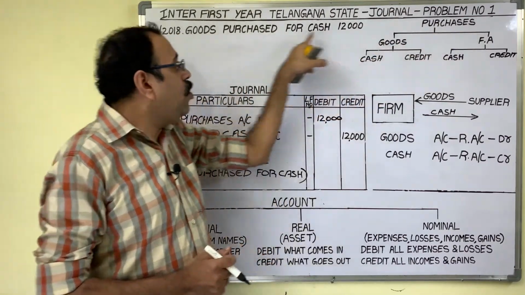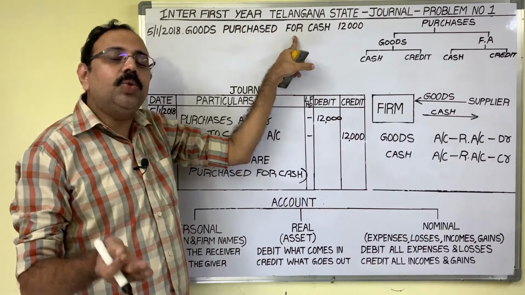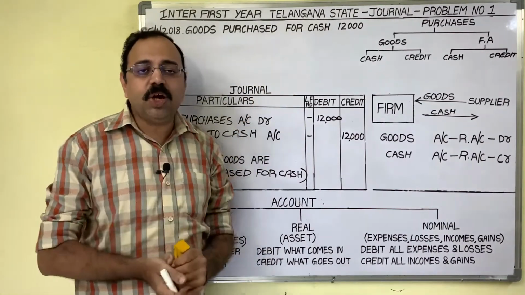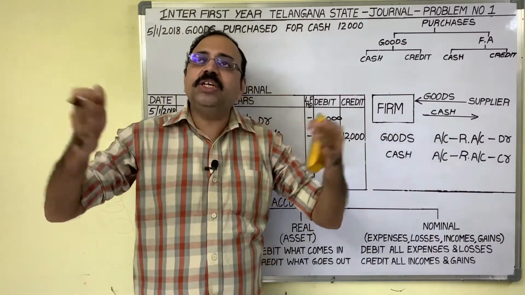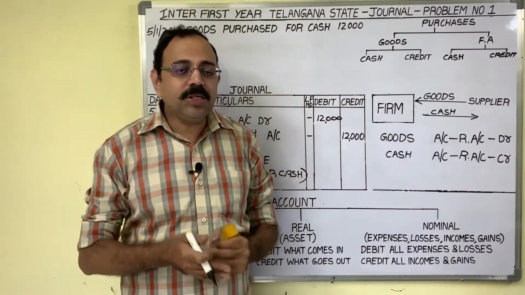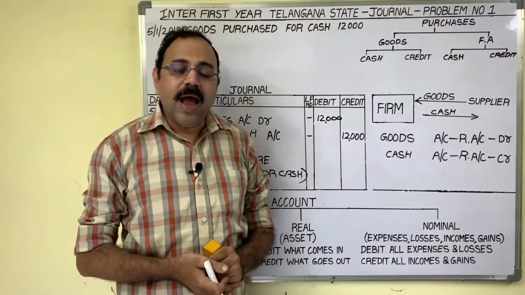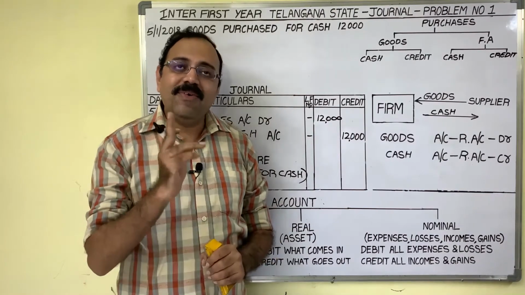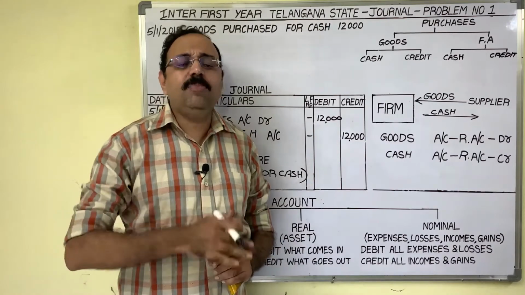So, if no information is given in the question, our assumption is goods are purchased. Take the same example, a stationery shop. Regularly that shopkeeper purchases stationery items because regularly he is selling those items to customers, and rarely he purchases fixed assets: fan, table, chair.